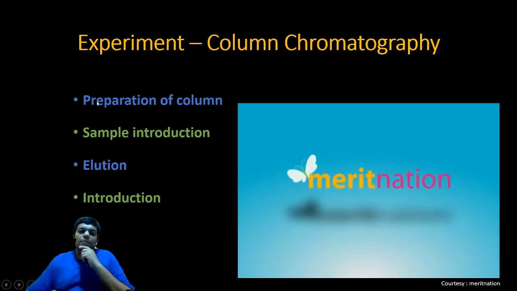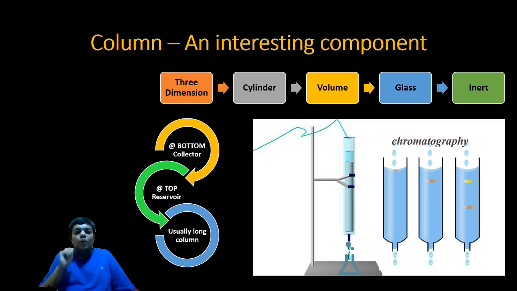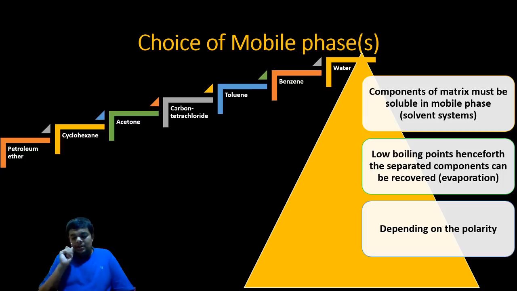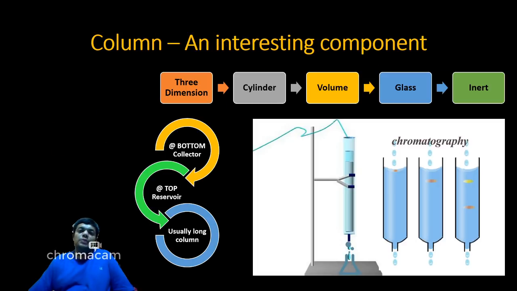The initial step was preparation of column, then it was sample introduction, then it was elution, and here there is a typing error. Pardon me for that. This is collection of the samples. Over here, I would like to draw your attention for a while. If we go back to the slides and come over here, low boiling points, henceforth separated components can be recovered. What is this recovered low boiling point? I will explain you over here.